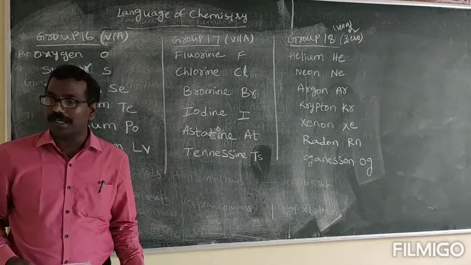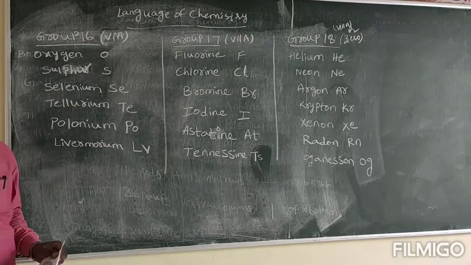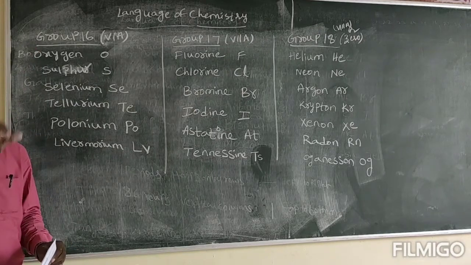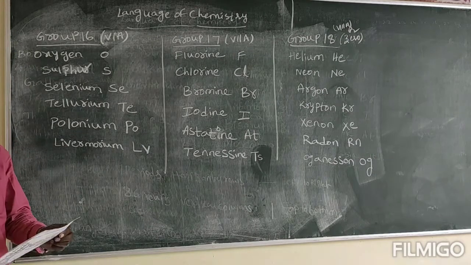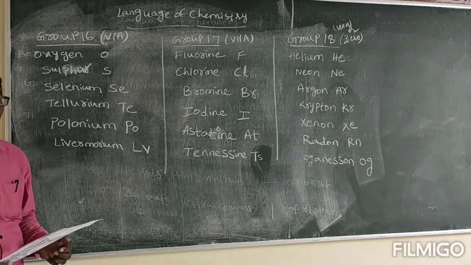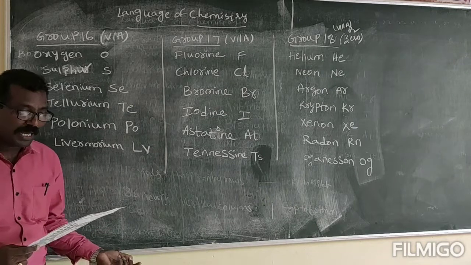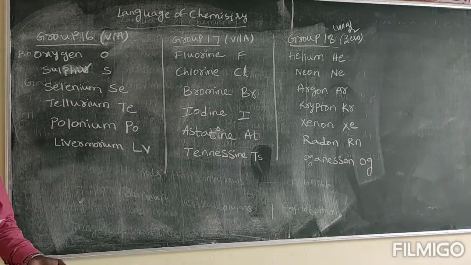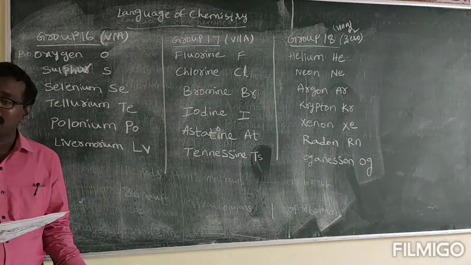So, how you have to read group-wise elements: group 1A means hydrogen, lithium, sodium, potassium, rubidium, cesium, francium. You should read the total straight away and you have to learn the symbols also. Next, group 2A, beryllium, magnesium, calcium, strontium, barium, radium. Group 3A, boron, aluminum, gallium, indium, thallium, nihonium. Group 4A, carbon, silicon, germanium, tin, lead, flerovium. Group 5A, that is group 15, nitrogen, phosphorus, arsenic, antimony, bismuth and moscovium.